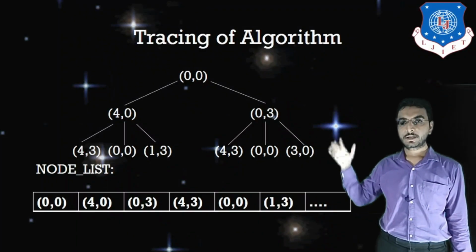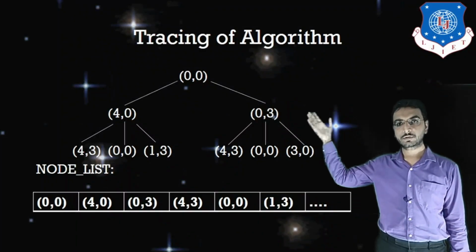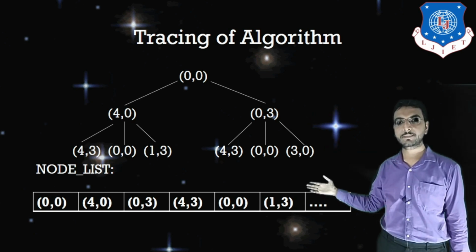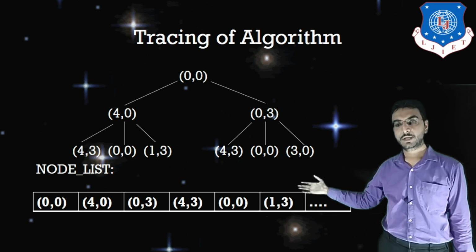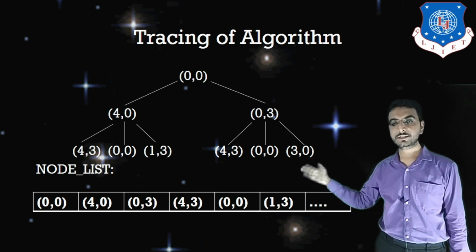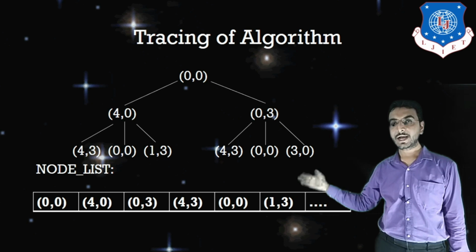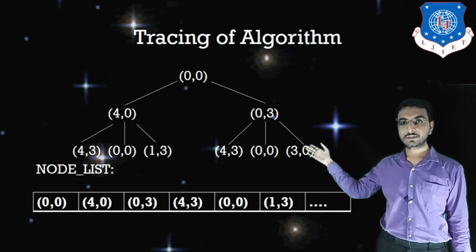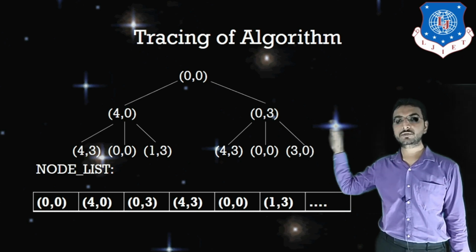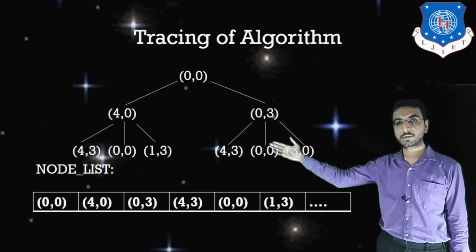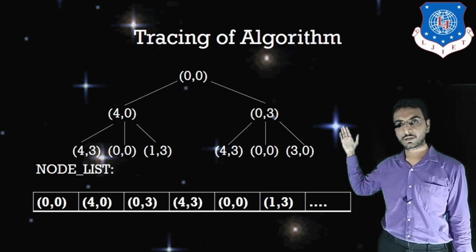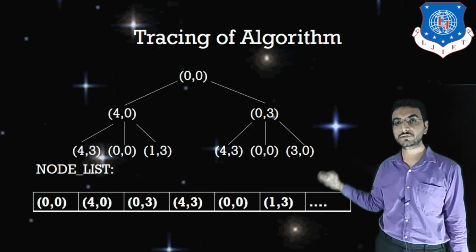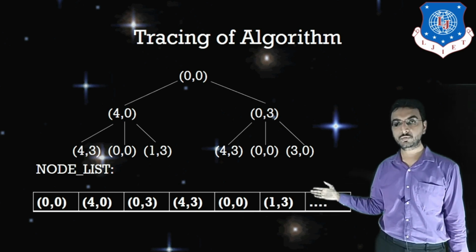See, 0, 0 is the first node, that is my initial state. That 0, 0 has also been placed in my node list as the first element. Once we remove that 0, 0 from my queue, I will explore that node 0, 0. After exploring 0, 0, we have reached two nodes: first is 4, 0 and second is 0, 3. So those have also been added to my node list queue.